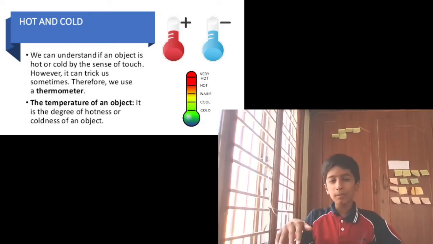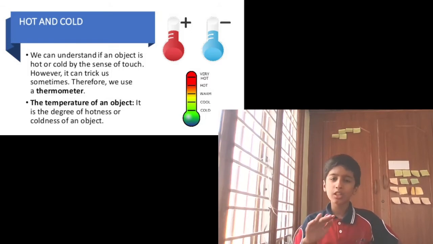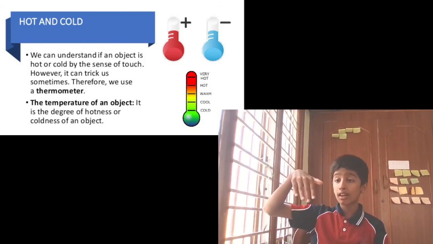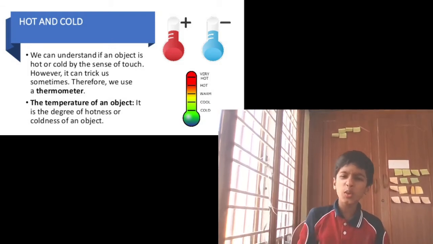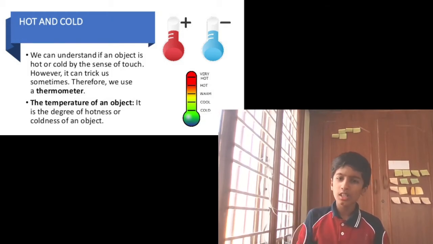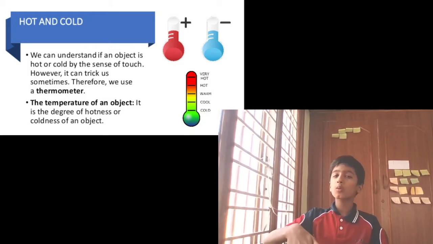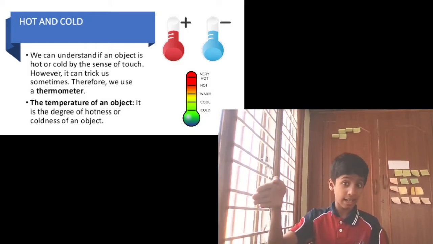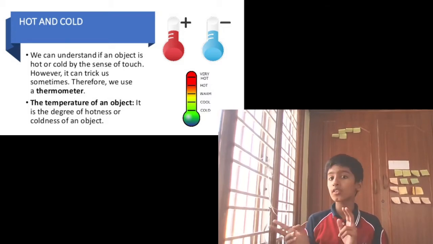If we put our hand into that hot water, nothing will happen. It will feel normal warm. But when we put our hand into cold water and keep it for some time, and then put it into the normal hot water, the hot water feels very hot, though it is only normal hot. After putting our hand into cold water and then hot water, it feels much hotter. That's why it can trick us, and that's why we use a thermometer.